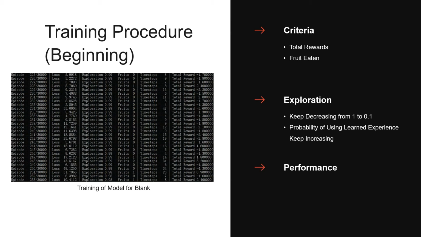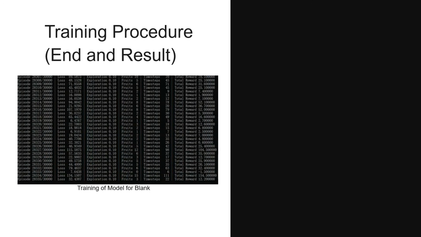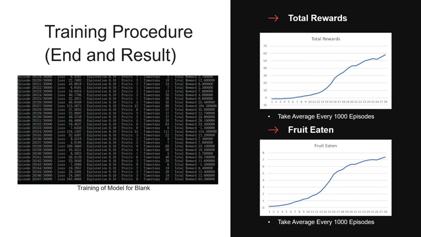And we can see the performance here for the fruits and total rewards is really bad. For the training procedure almost to the end, we can see the performance of fruits and total rewards reach a certain level. Then we can plot a graph of total rewards and fruit eaten. As we can see, both of them keep increasing, which means that our training algorithm successfully teaches our model how to play the game.